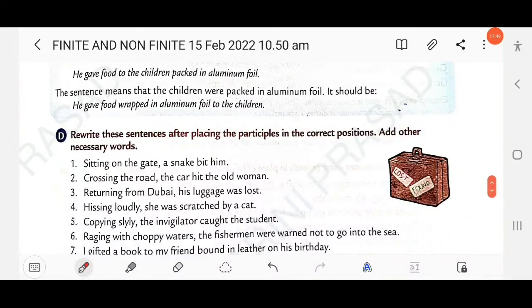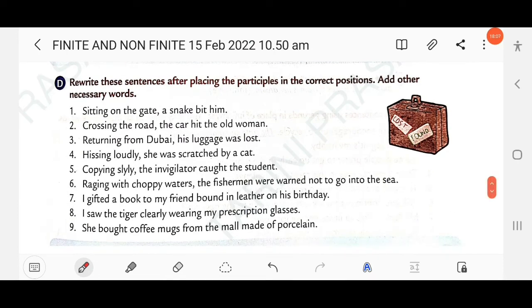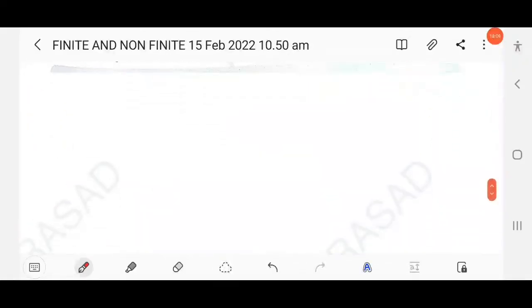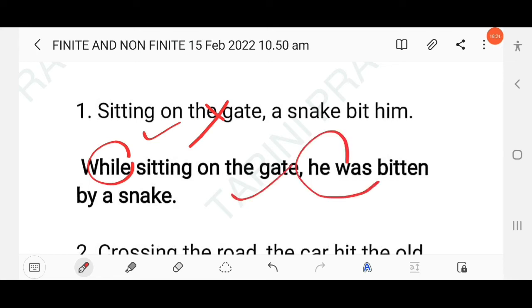Then next here, rewrite these sentences after placing the participles in the correct positions. Add other necessary words. So here, you know, there is wrong use of participles in these sentences. You have to rectify. You have to place the participles in the correct positions, right? So here the first one, sitting on the gate, a snake bit him. So you know this is wrong. There is wrong use of participle. So you have to write, while sitting on the gate, he was bitten by a snake, right? That means we can say that he was bitten by a snake while he was sitting on the gate, right?